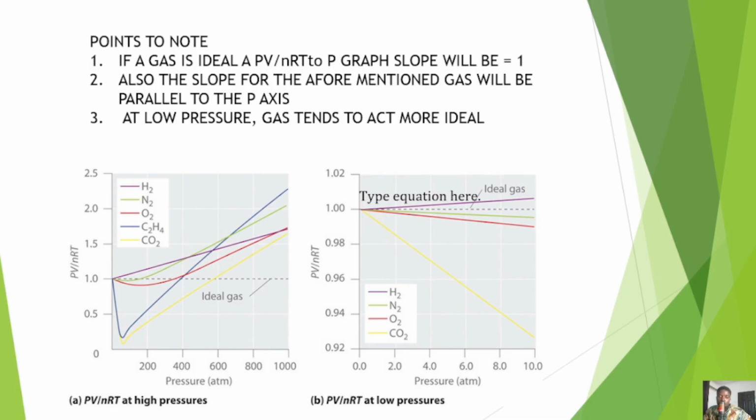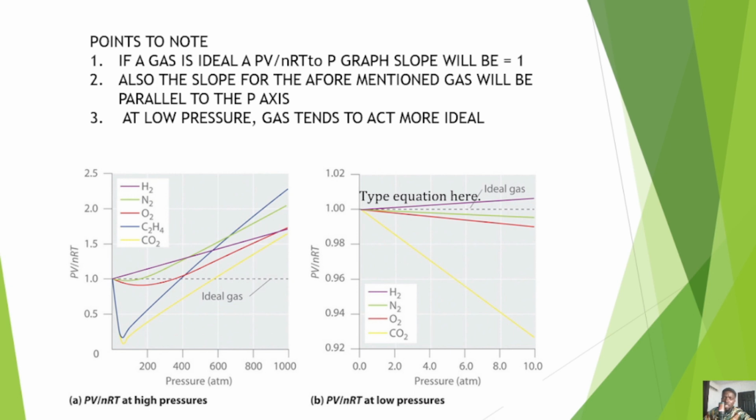The next thing I'm going to talk about is ideality of a gas, but I'm not going to discuss it in details for this particular video. We are just dealing with the ideal gas equation. A different video is going to be discussing compressibility factor and ideality. However, it's important to note these 3 things.